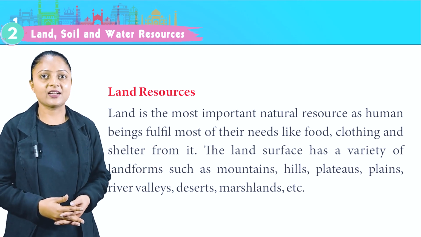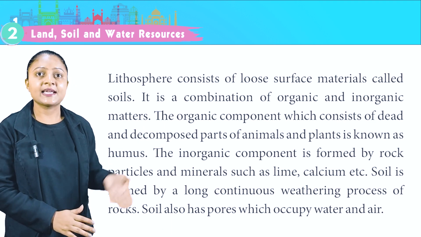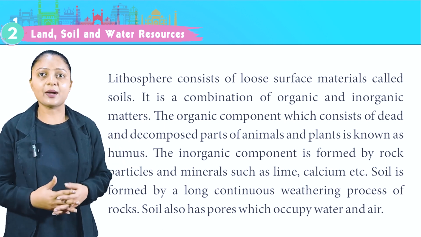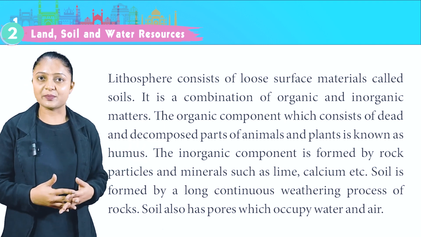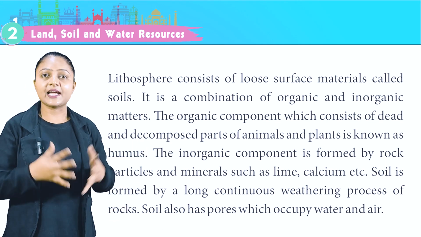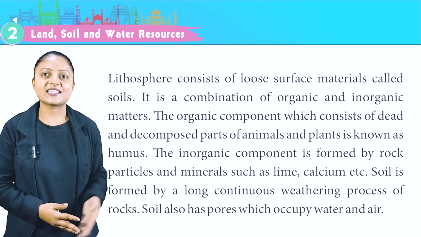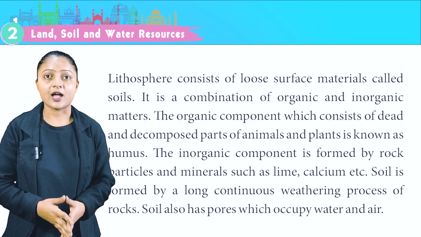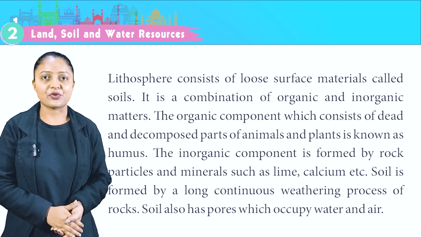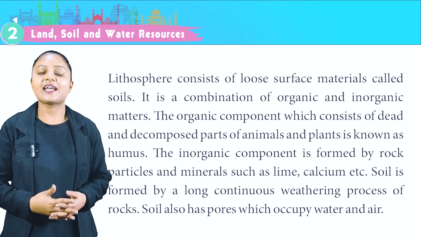The land surface has a variety of landforms such as mountains, hills, plains, river valleys, deserts, marshlands, etc. Lithosphere consists of loose surface materials called soils. It is a combination of organic and inorganic matters. The organic component, which consists of dead and decomposed parts of animals and plants, is known as humus. The inorganic component is formed by rock particles and minerals such as lime, calcium, etc. Soil is formed by a long continuous weathering process of rocks. Soil also has pores which hold water and air.